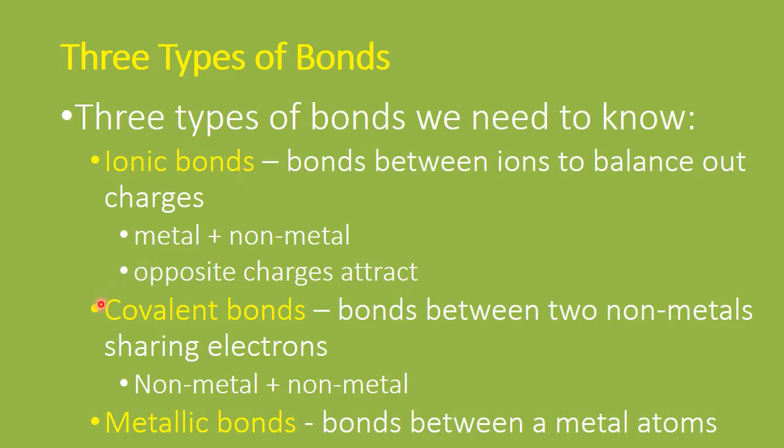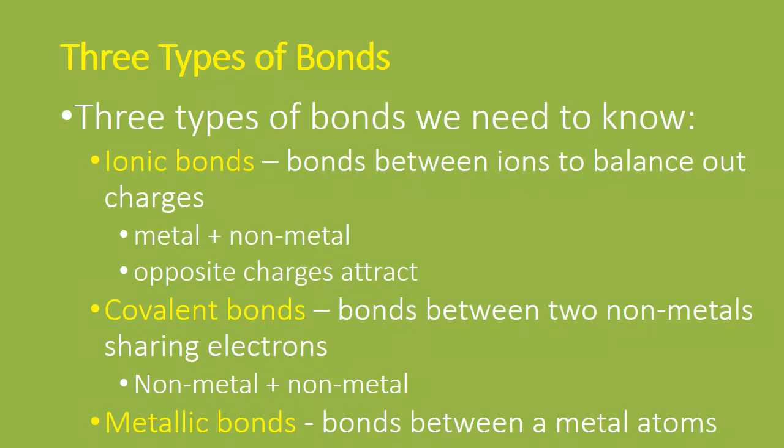The second type was covalent bond. Covalent bond is formed between two non-metallic atoms by sharing of electrons. The third type that we are going to discuss today is metallic bond, which is formed between the atoms of the same element or the same metallic element.